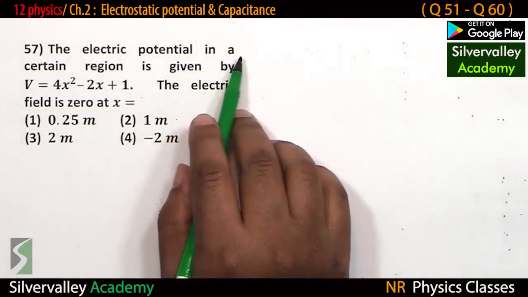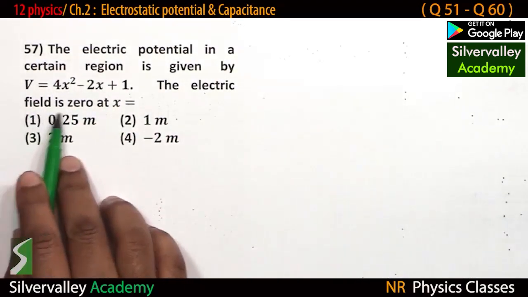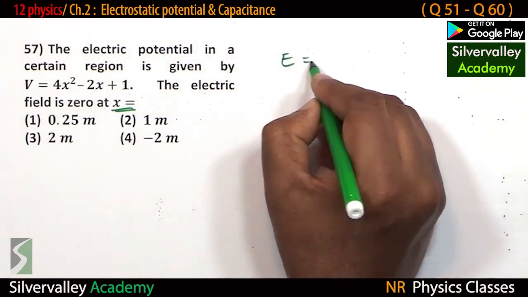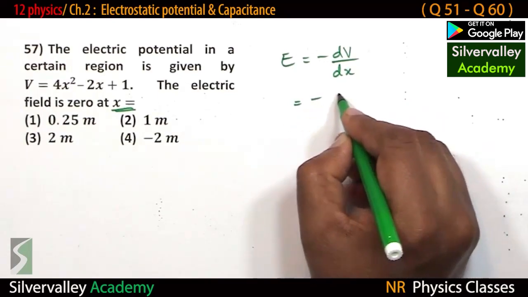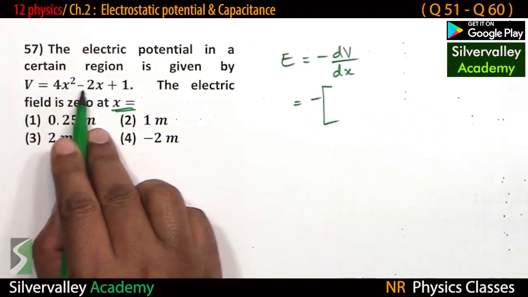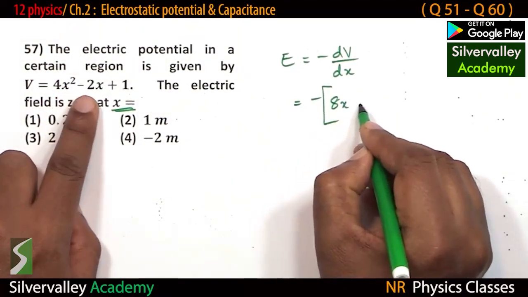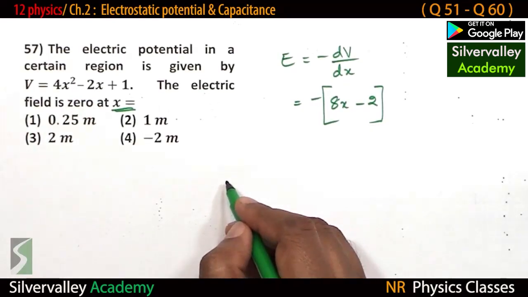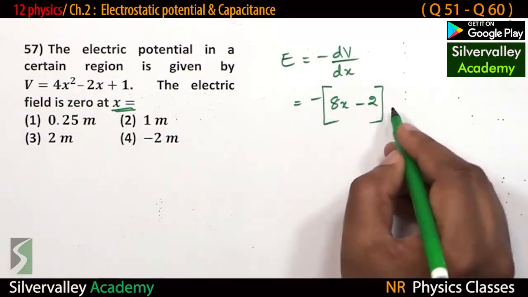The electric potential in a certain region is given by this: the electric field is 0 at x equal to what? So electric field is minus dV by dx. Differentiate this with respect to x: 4 into 2, 8x minus 2, and it is given that the electric field is 0.